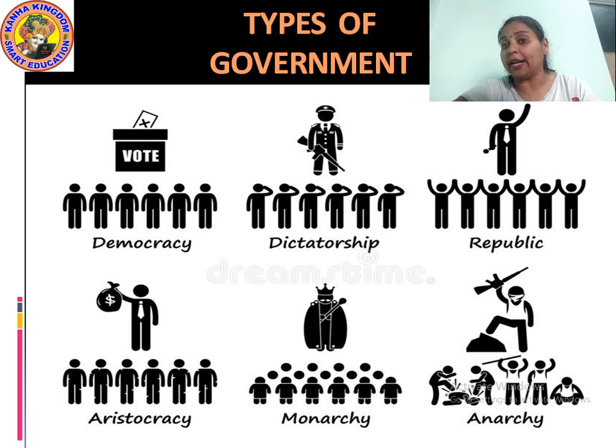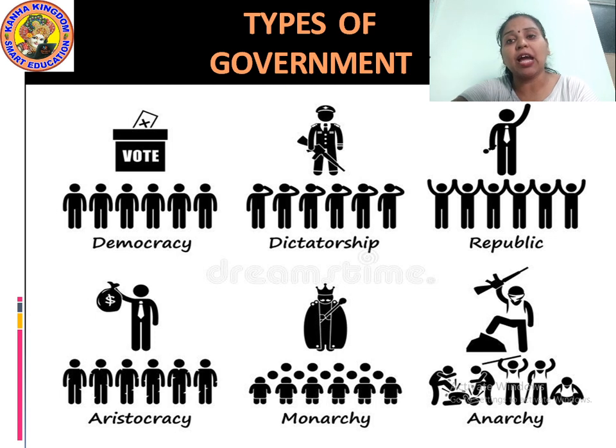What do you mean by dictatorship? Dictatorship is a type of government where a military person or an army person takes the ruling authority of the country on the basis of their strength, their power, their army. Next is republic, where the people all together choose one leader, and that leader governs the nation.